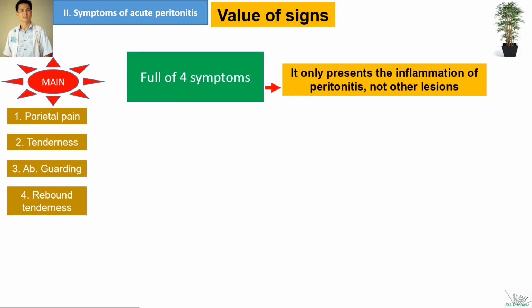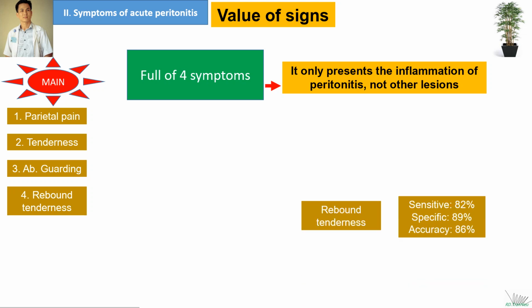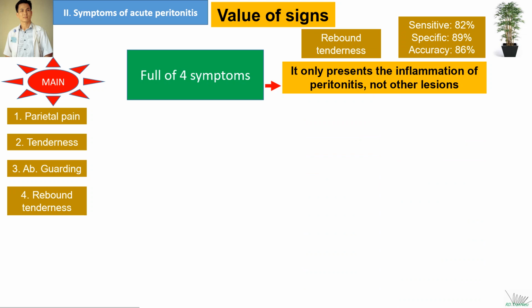I would say, well, I have to say that it really depends on the scenario of the disease. For example, if there are full-blown symptoms, I would choose the rebound tenderness, because it is the only one representing parietal inflammation and not other lesions as the others do.